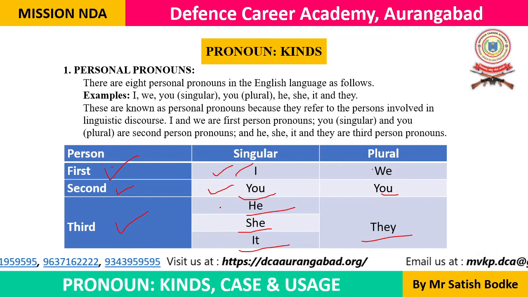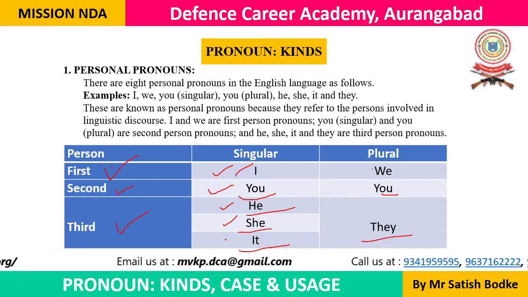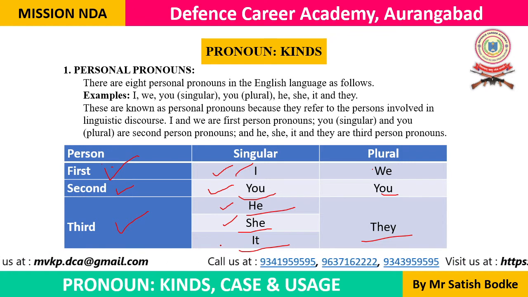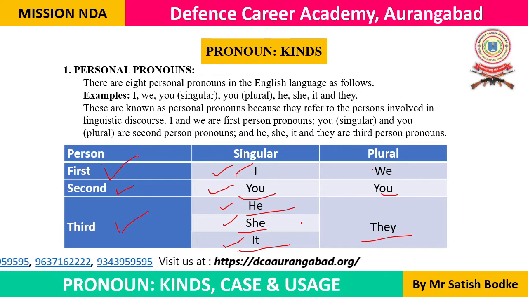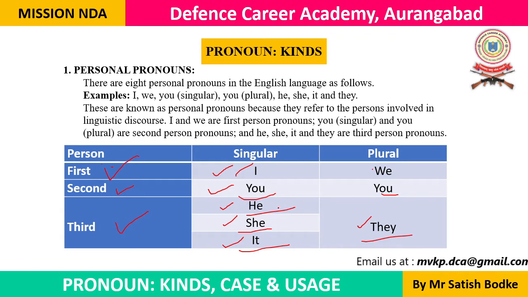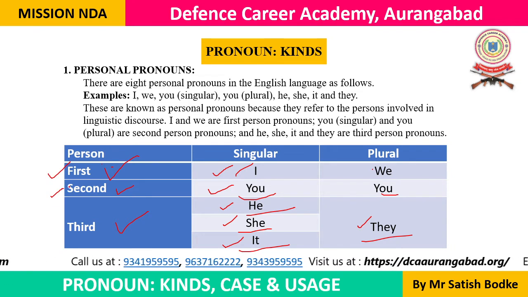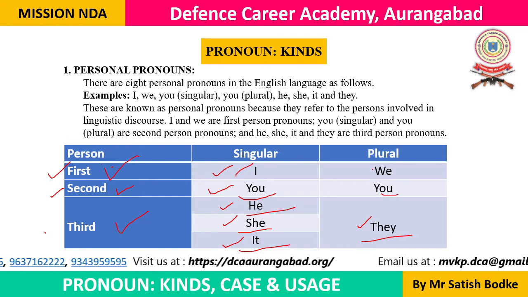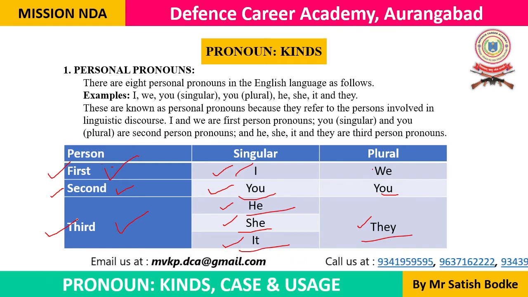I can talk with you about a person, a man or a woman, a girl or a boy. I can talk with you about anything else that is neither masculine nor feminine. It can be singular or plural. I can talk with you about almost anything. So the thing that I am talking to you about is known as the third person. I am the first person who is speaking to you. You are the second person, you are listening, and whatever I am talking to you about is the third thing. That's why it is known as the third person.